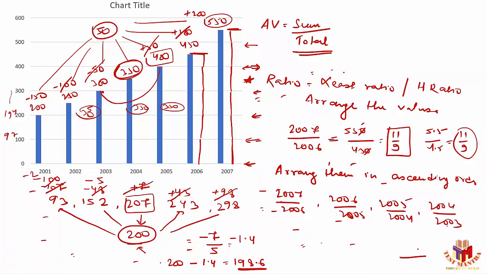Just arrange them in ascending order. Let's see what the arrangement is. 2007 by 2006, 2006 by 2005, 2005 by 2004, 2004 by 2003. Yes, what's the arrangement?